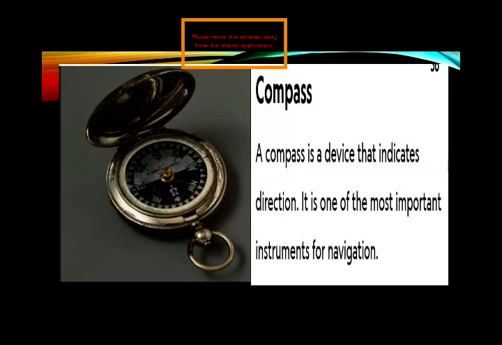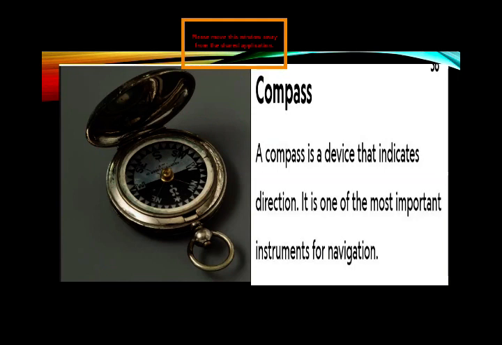Another definition is an instrument containing a magnetized pointer which shows the direction of magnetic north and bearing from it.